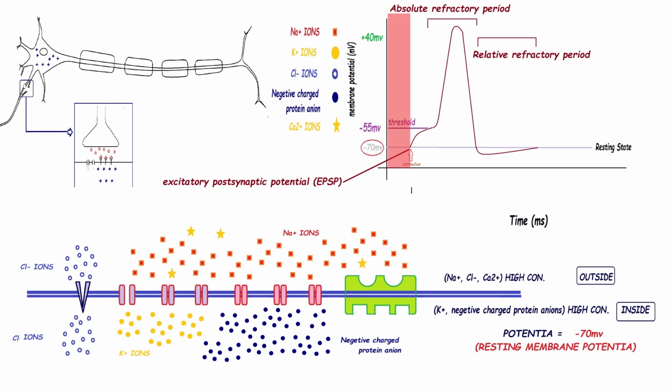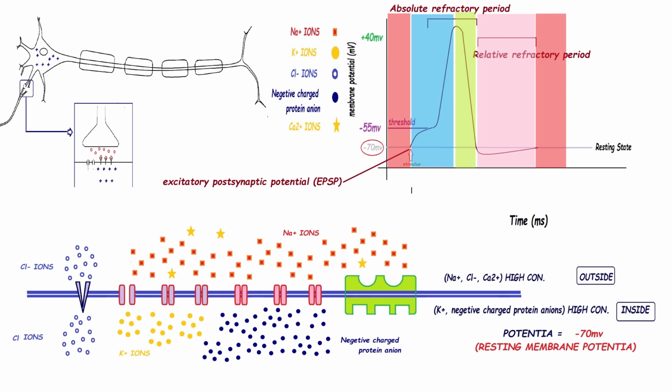So from polarization to depolarization, depolarization to repolarization, and repolarization to hyperpolarization occurred, and after the hyperpolarization it is again formed as repolarized.